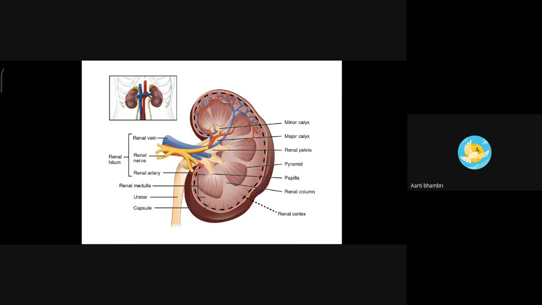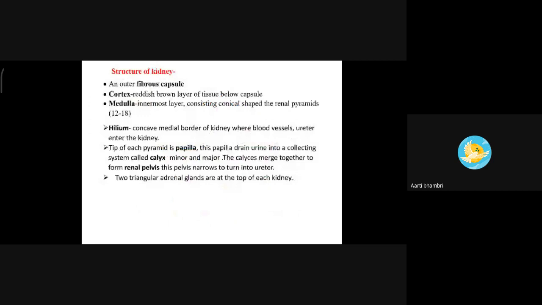This renal pelvis continues as the ureter. Then two triangular adrenal glands are present on the top of each kidney.